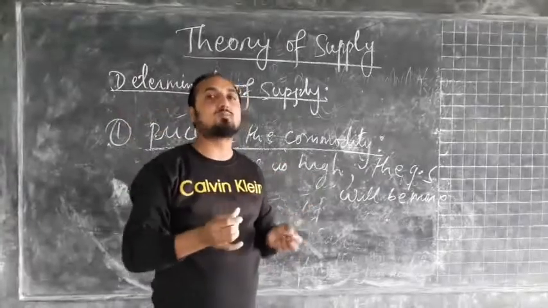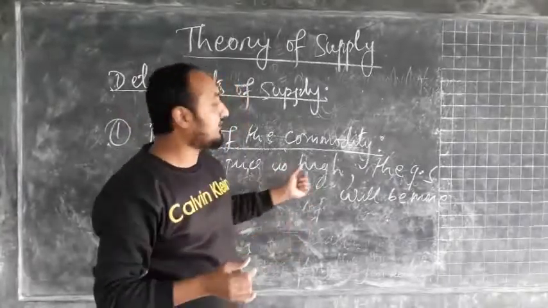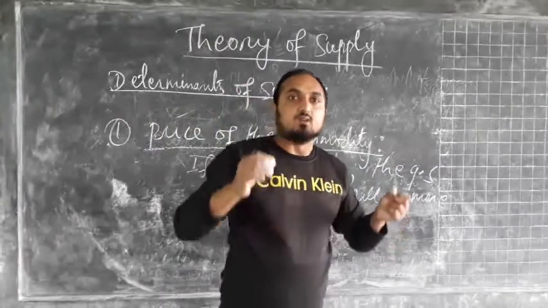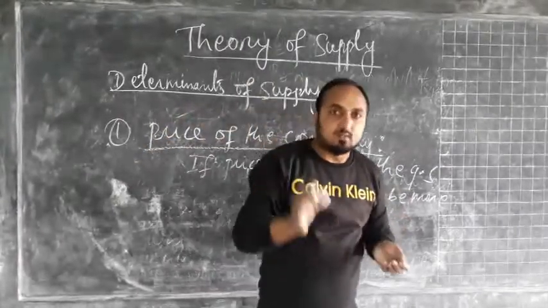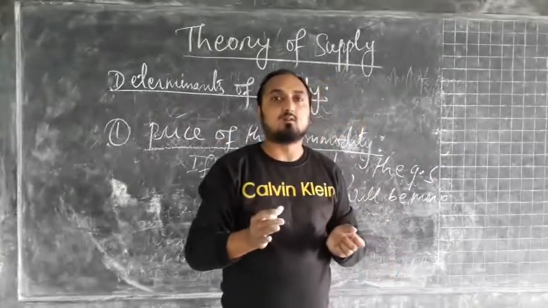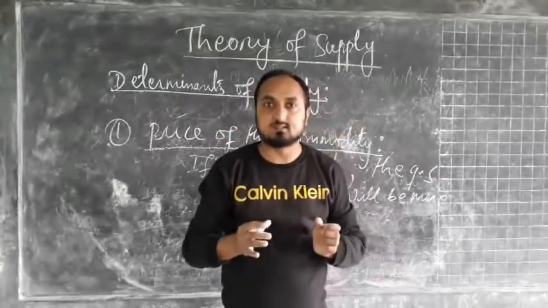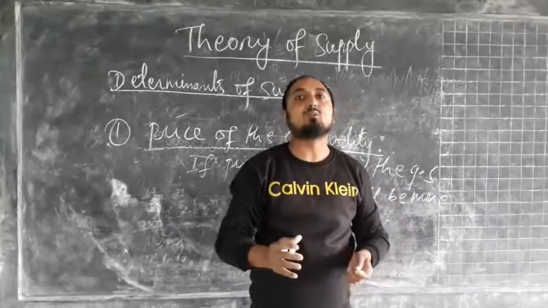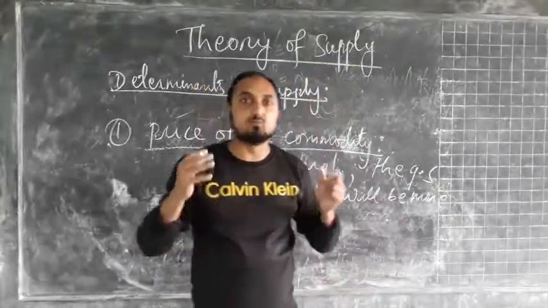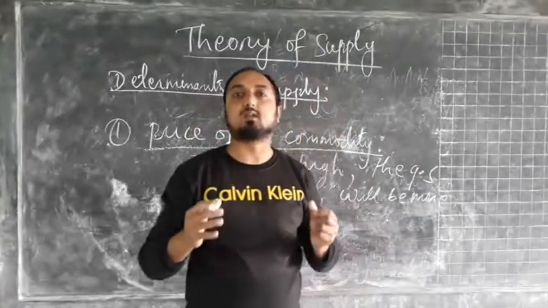So there is a positive relationship between price and quantity supplied. If the price of a commodity increases, the profit per unit also increases, and when the profit of the firm increases, that motivates the producers to produce more and supply more units in the market.